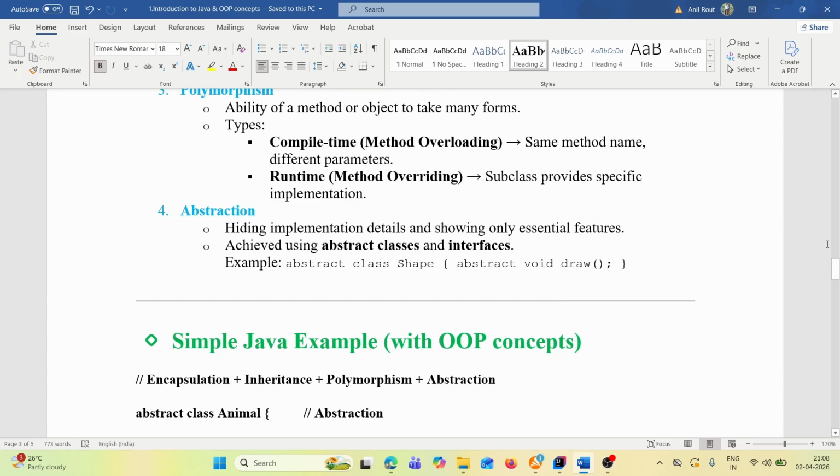Then the next one is abstraction. Abstraction is nothing but hiding implementation details and showing only essential features. It is achieved using abstract classes and interfaces. Example: abstract class Shape, and inside it an abstract method, abstract void draw(). This is the abstract method inside the abstract class.